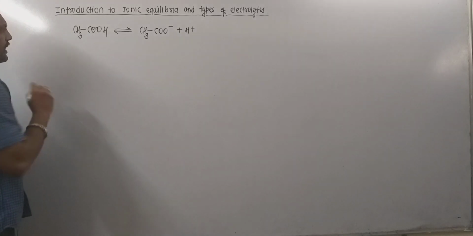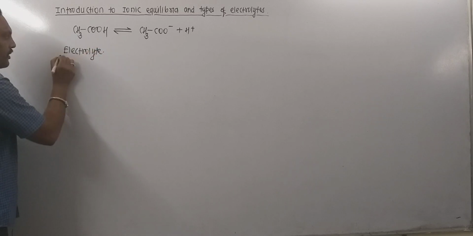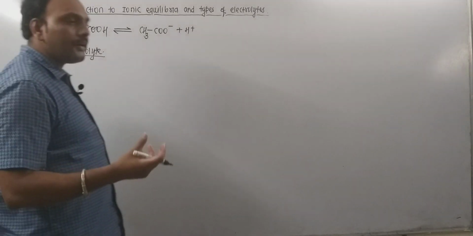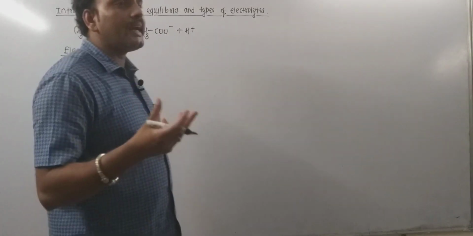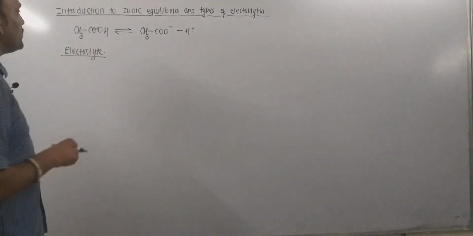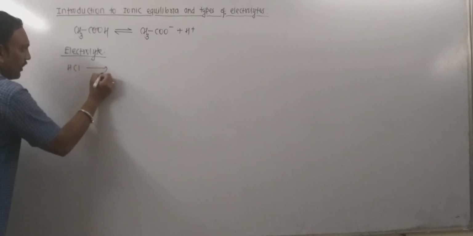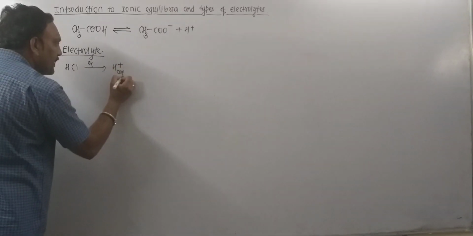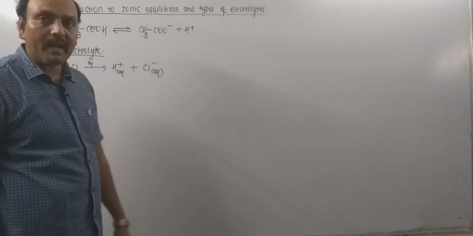Now a very important thing is the electrolyte. What is an electrolyte? Remember, any substance which, when dissolved in water, undergoes dissociation forming ions, definitely makes that solution a conductor of electricity, and that substance is said to be an electrolyte. For example, consider HCl, hydrochloric acid, when dissolved in water. It undergoes ionization producing H plus and Cl minus. Thus it is said to be an electrolyte.